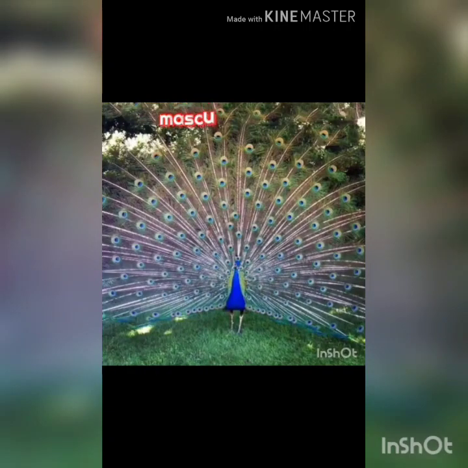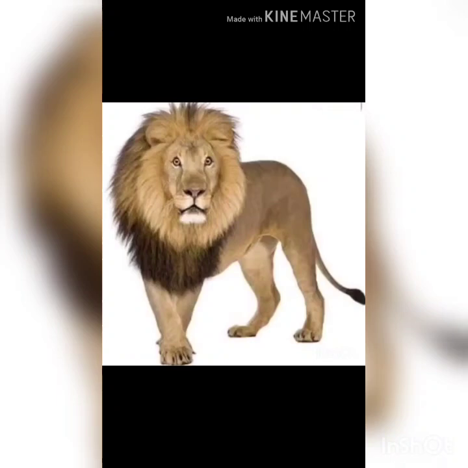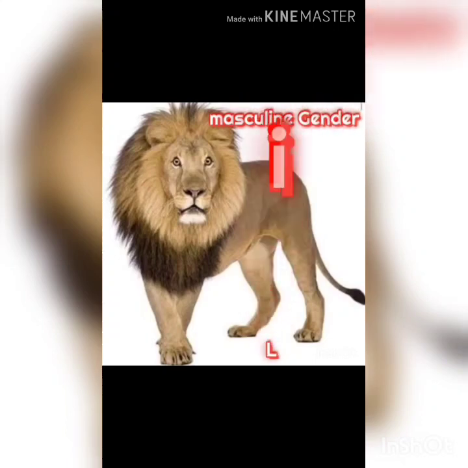You can see the picture of a peacock. Peacock is a masculine gender as it is a cock. Cocks are generally male. So peacock is a masculine gender. Now you can see this is a tiger. Tiger is a male, so it is masculine gender. Now the king of the jungle, lion. Lion is also a male, so it is also a masculine gender.